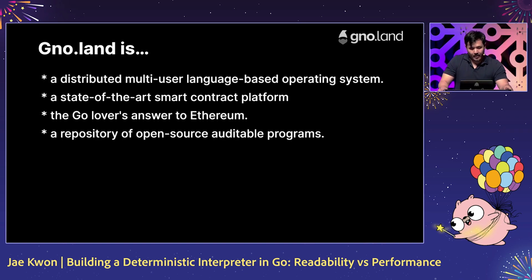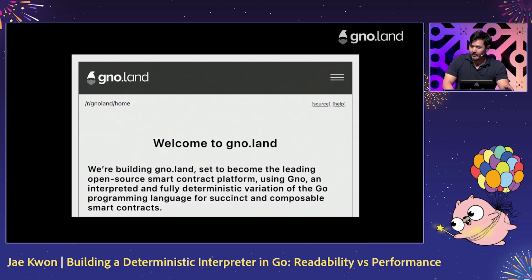So to summarize, GnoLand is a distributed, multi-user, language-based operating system. It's a state-of-the-art smart contract platform. It's the Go lovers' answer to Ethereum. And we also want GnoLand to be a repository of open-source auditable programs. Even our homepage is rendered through Gno code, and you can even see the source. So the top left is the package name, the package path, and then you see a link to the source. Every smart contract can render a page, and you can always see the source for the smart contract.